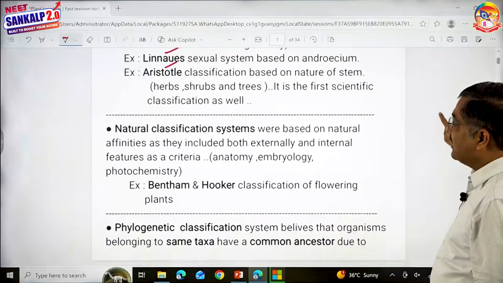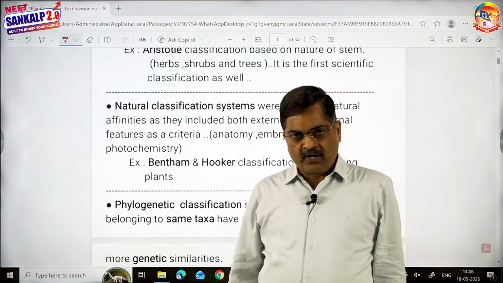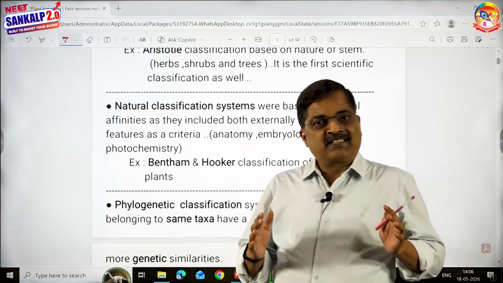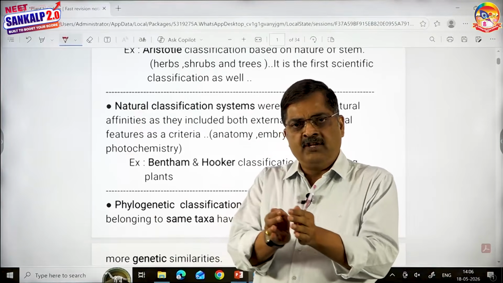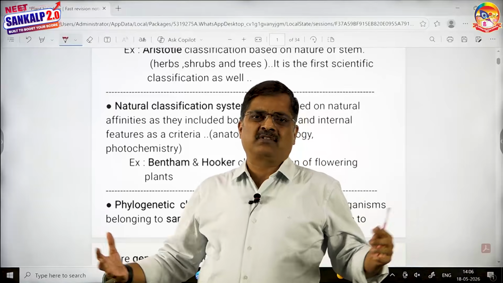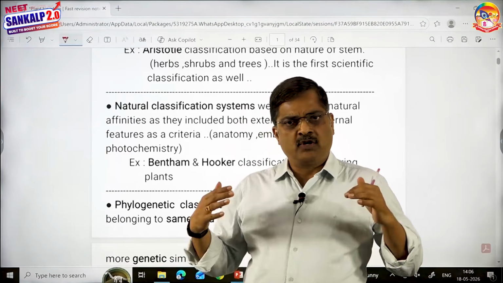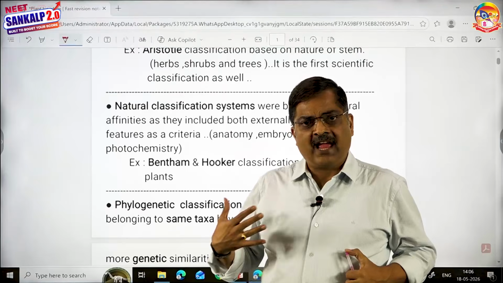Then we talk about the next type of classification, that is natural. Look here. If we classify plants or animals into groups based on all the branches available for us, not only morphology, anatomy, biochemistry, physiology, embryology.